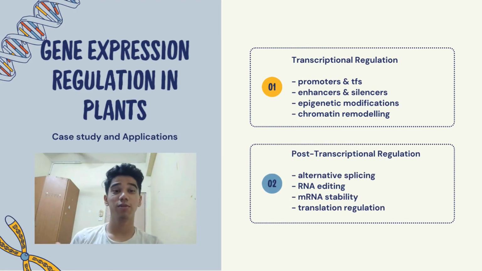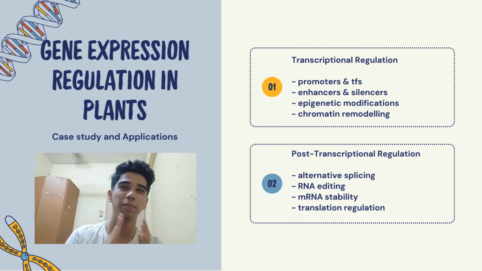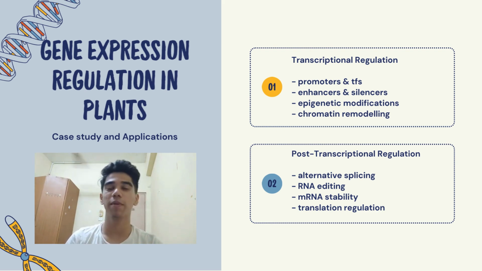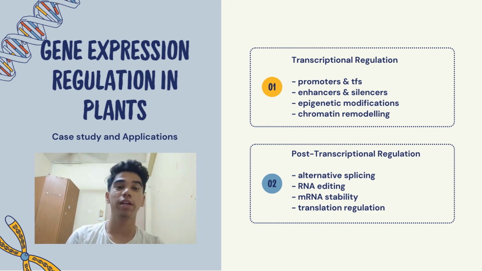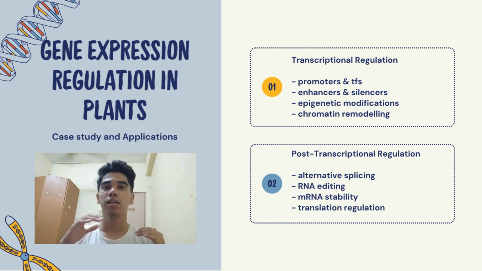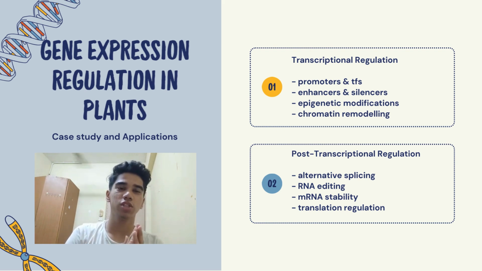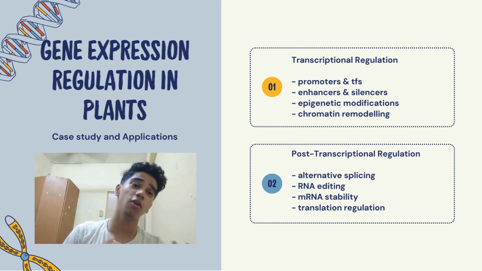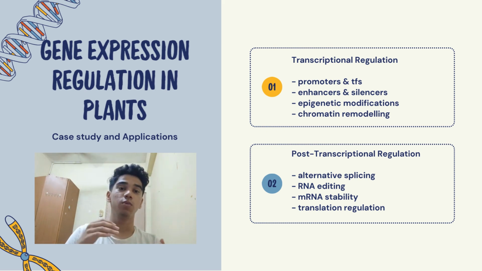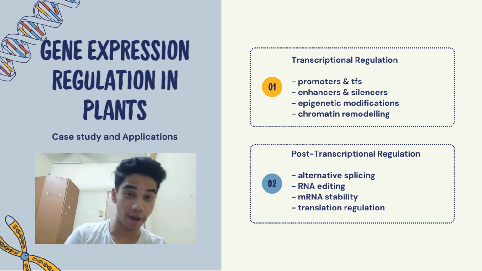Gene expression regulation in plants, similar to other organisms, occurs at multiple levels and is crucial for optimizing gene output and coordinating cellular functions. This regulation can be classified into transcriptional and also post-transcriptional pathways. For transcriptional pathways, we will be looking at promoters and transcription factors.